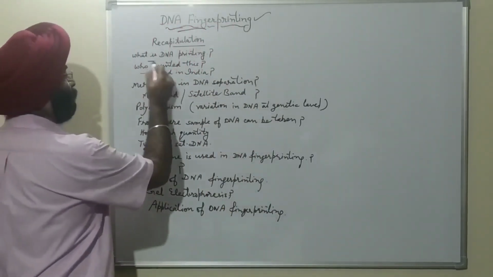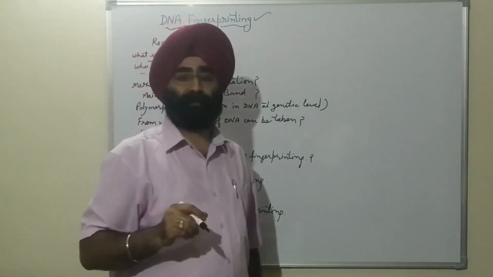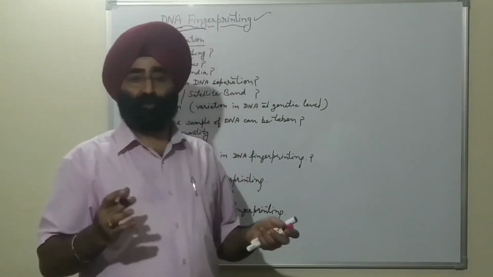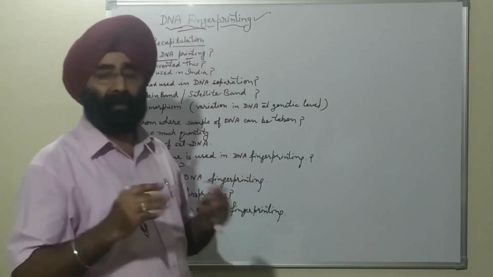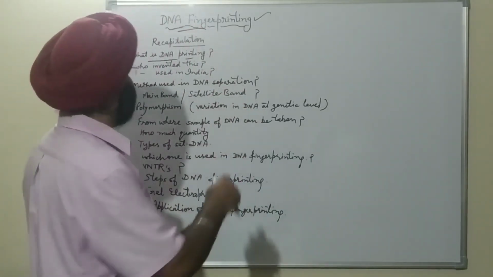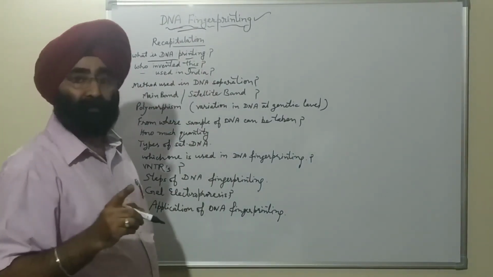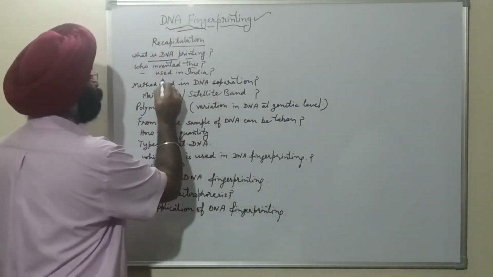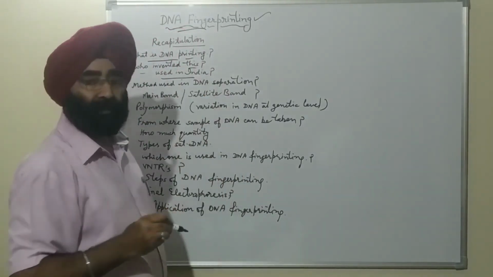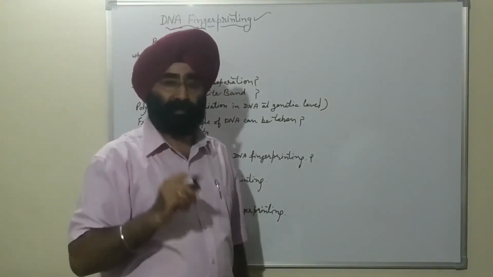First question, what is DNA fingerprinting? It is a technique which is used to compare the DNA of two individuals rapidly, quickly. It is a method used. Who invented this? Alec Jeffreys. And who used this technique in India? In India by Kashyap and Lalji Singh.